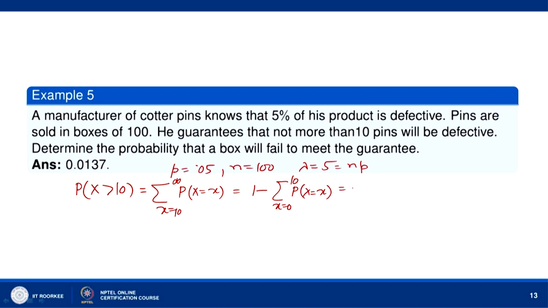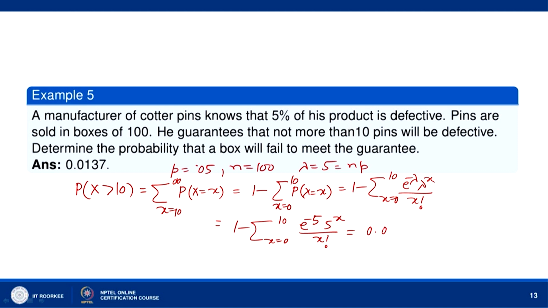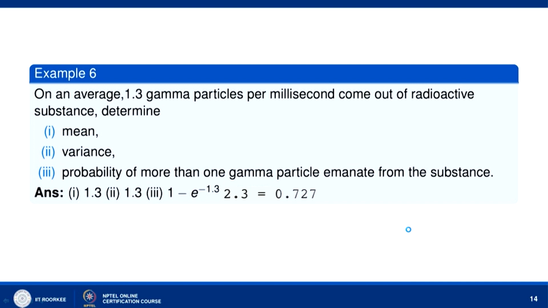So, 1 minus sigma x equal to 0 to 10, where P(x equal to x) is e to the power minus lambda, lambda to the power x by x factorial. This is equal to 1 minus sigma x equal to 0 to 10 e to the power minus 5, 5 to the power x divided by x factorial. When we calculate this, it comes out to be 0.0137.